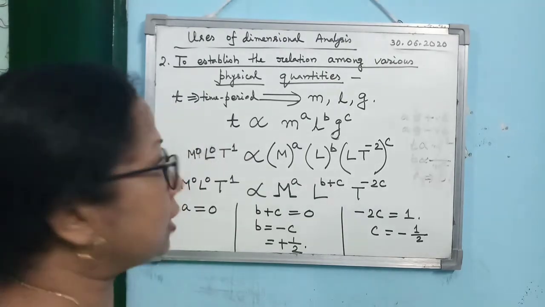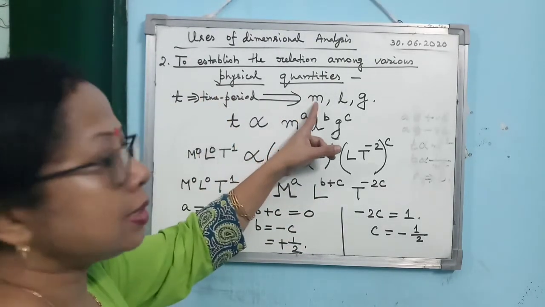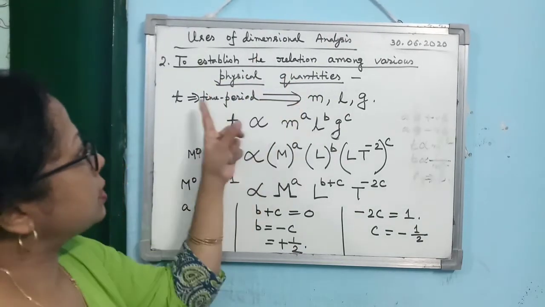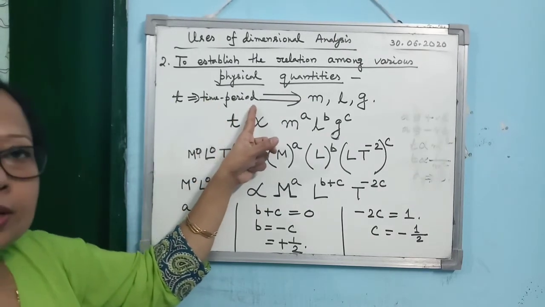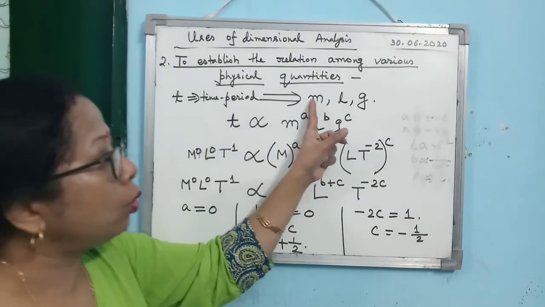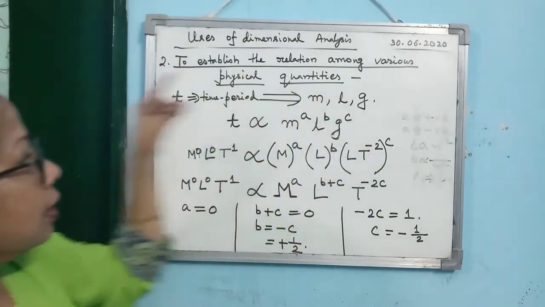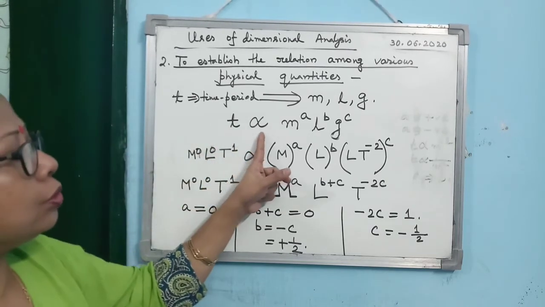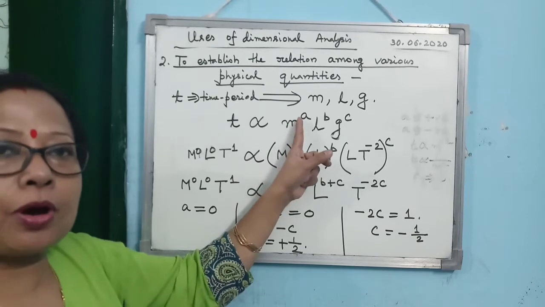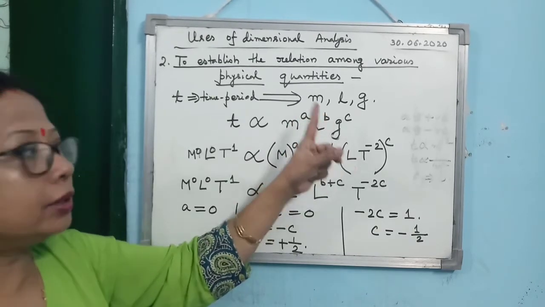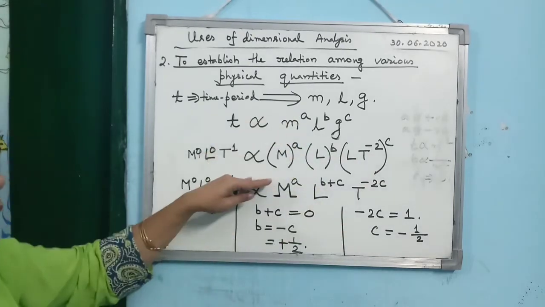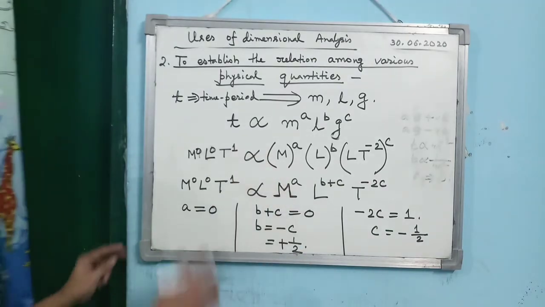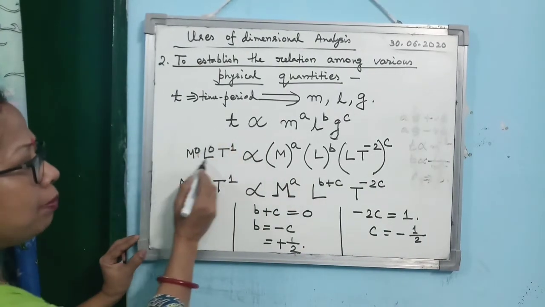You have understood it or not, that's why I am repeating it again. The first step is to write down the physical quantities properly. This is the original physical quantity for which you want to find out the relation. Then on the right side, you write down only the quantities, putting commas, on which the left side quantity depends. Then second step, write it as proportional to the first quantity to the power A into second quantity to the power B, third quantity to the power C. Then third step, substitute the dimension of every quantity, but while substituting the dimension of the left hand side quantity, write down all MLT.